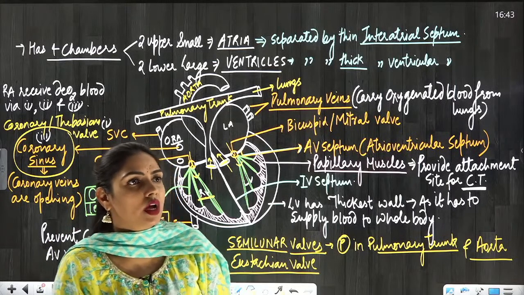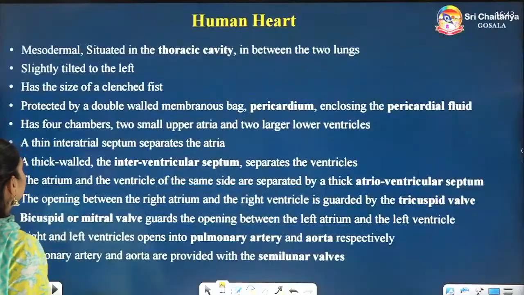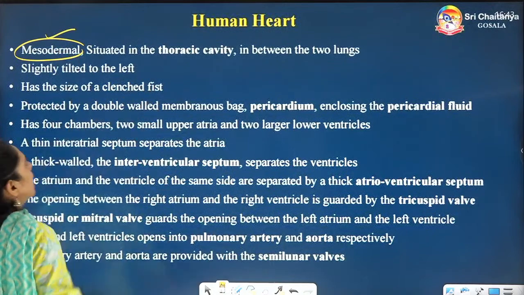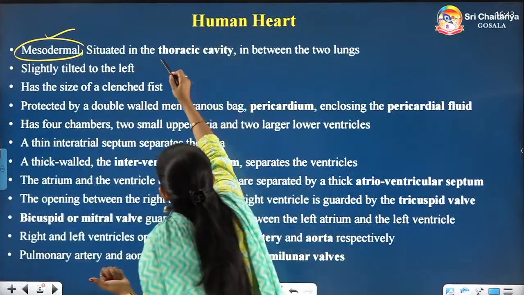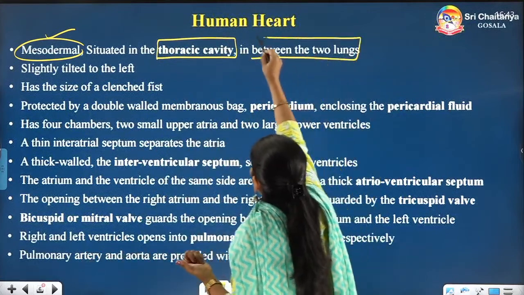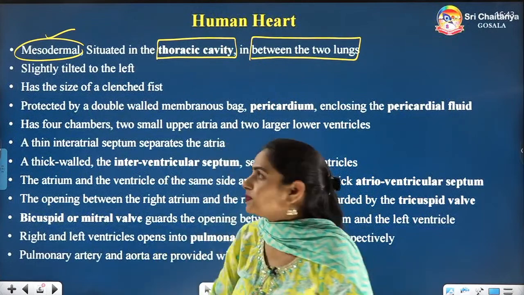Okay everyone? So let's move ahead and read NCERT. Are you ready? I have told you mesodermal origin, yes or no? You already know that in the thoracic cavity, in between the lungs, your beautiful heart is situated, yes or no everyone?